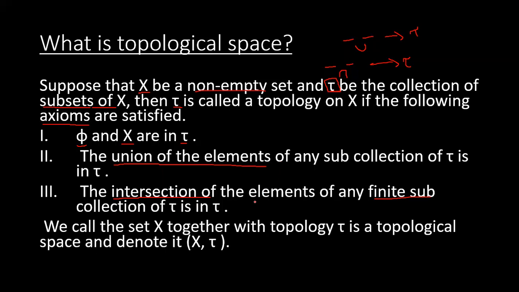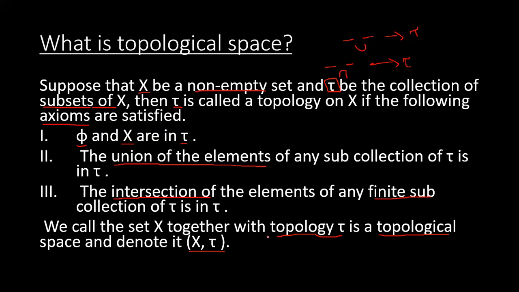If all three axioms are satisfied, then we say that tau is a topology, and tau together with X is called a topological space, and we denote it by (X, tau). The elements of this tau are called open sets. All the subsets that are in tau are called open sets.